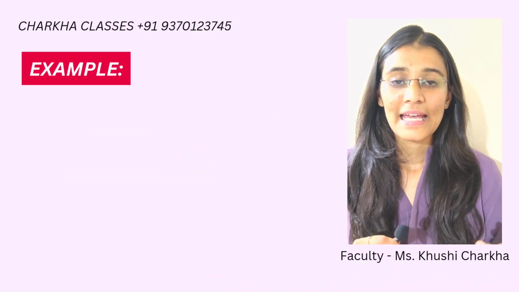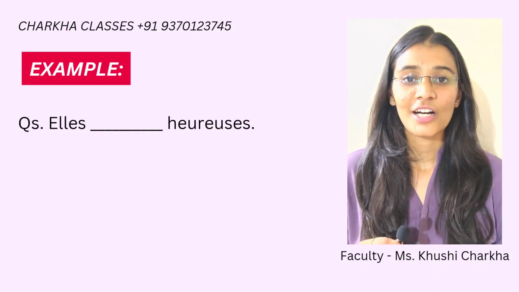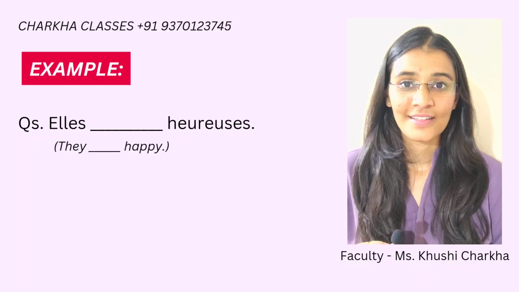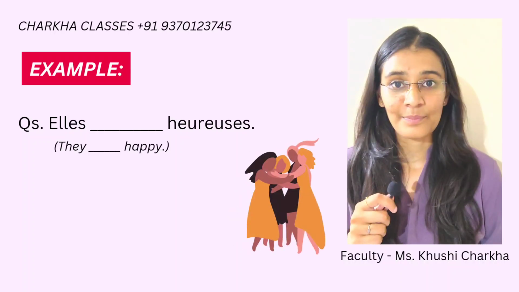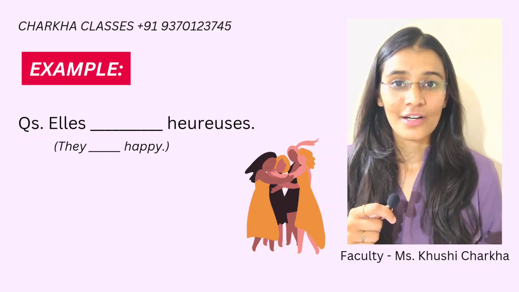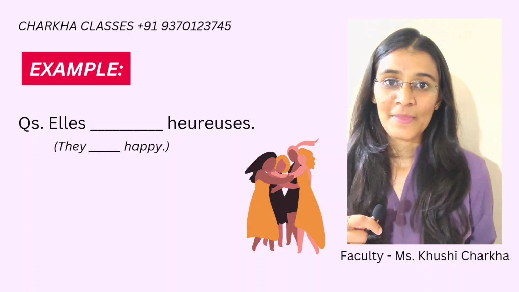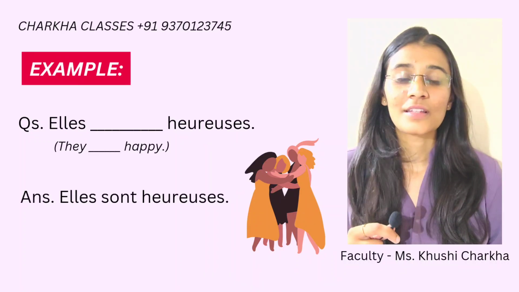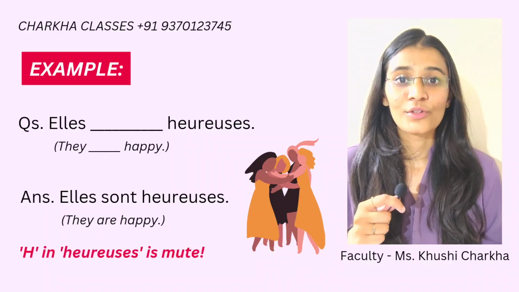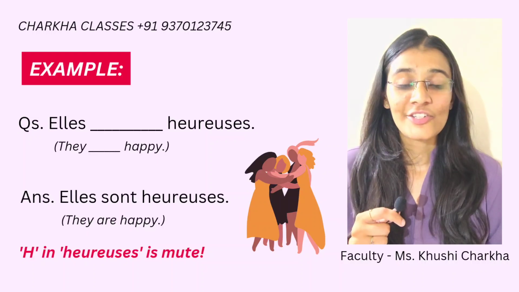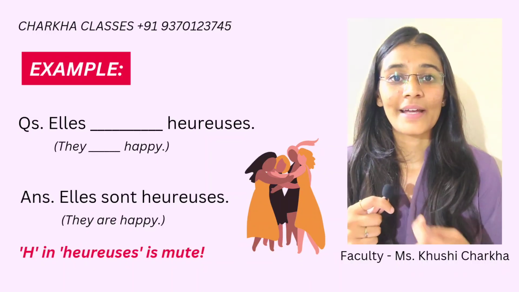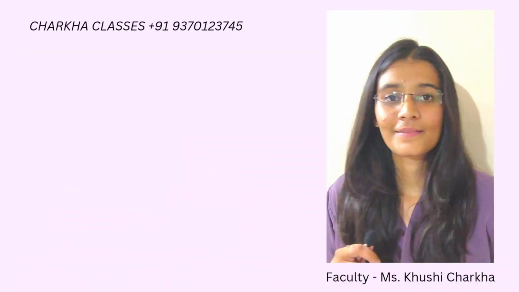Next one. Elles dash heureuses. They dash happy. So what do we have for elles? Sont. S-O-N-T. Okay. So elles sont heureuses. Again I am using the rule of liaison since H is silent in French. Mute H we call it. Okay. So elles sont heureuses.